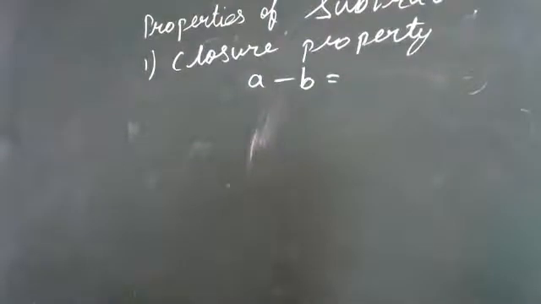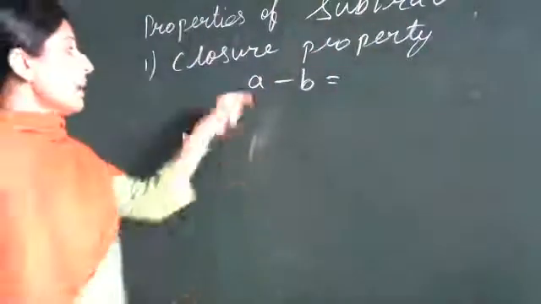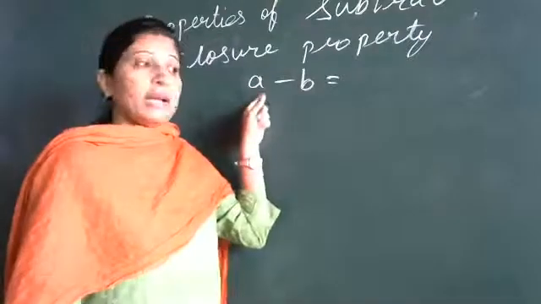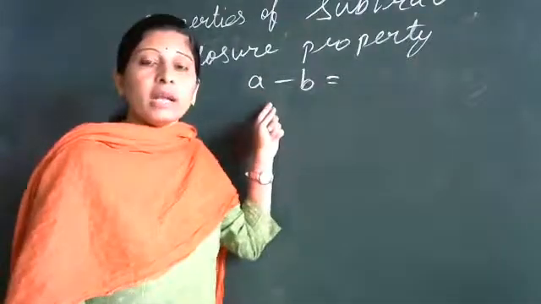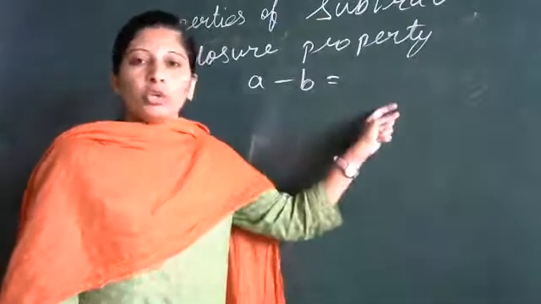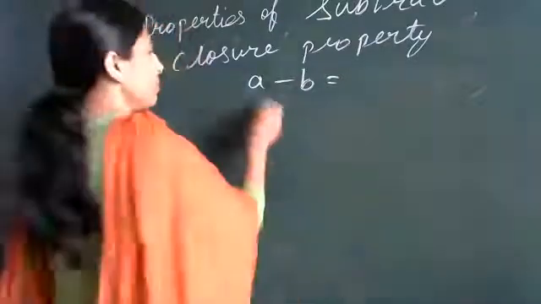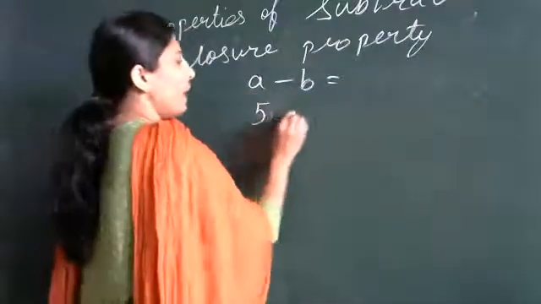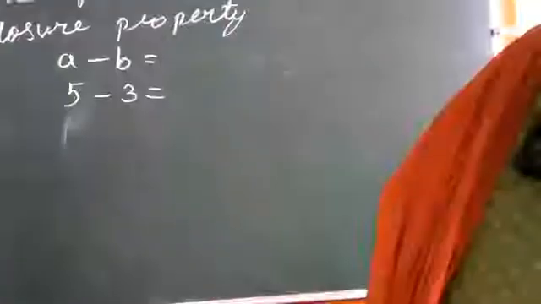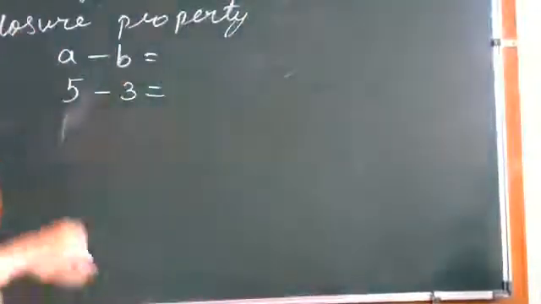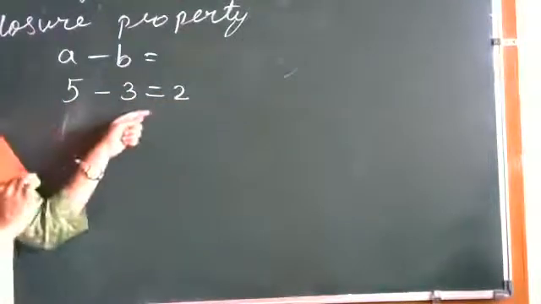Sometimes you will get a negative number also, because whenever a is greater, means the first number is greater, only then are you going to get a whole number. If a is 5, 5 minus 3 is 2, and 2 is a whole number.